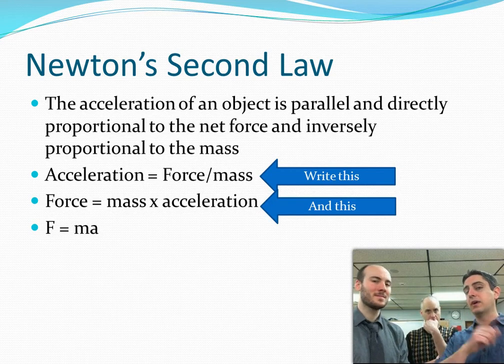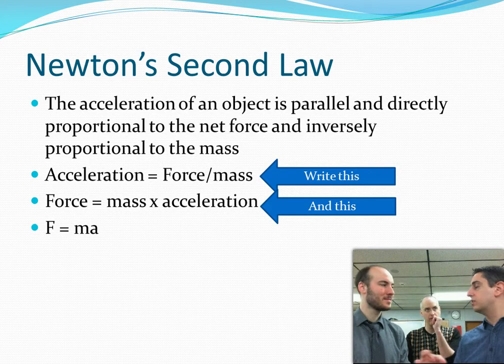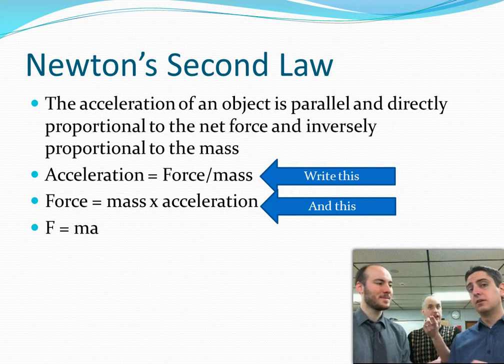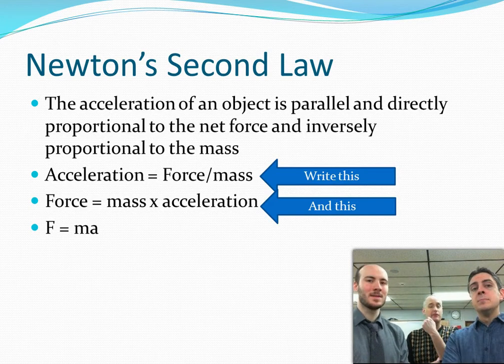Oh, okay. You might want to write that down. And then the other one is, if you know the mass and the acceleration, you can figure out how much force has been applied to the object. Just by multiplying them, right? Exactly. So that's F equals ma. I would write that down too. Both these formulas are important, guys. Let's write them down so we can work on them.